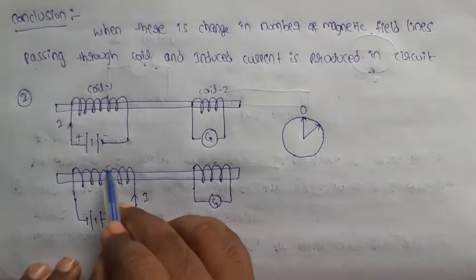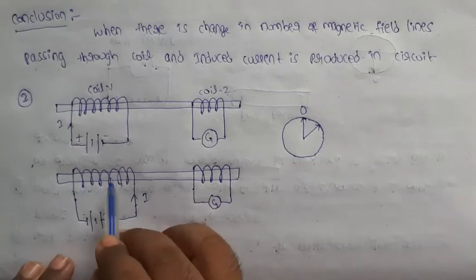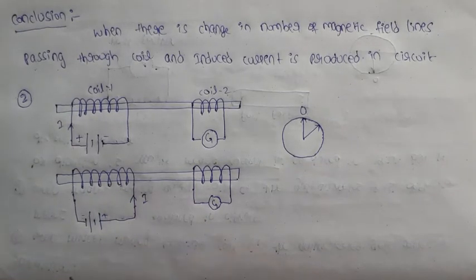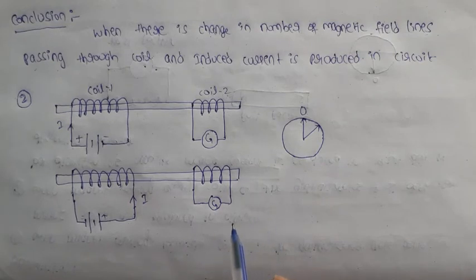When current is carried in coil 1, a magnetic field is developed around it according to Oersted's experiment.